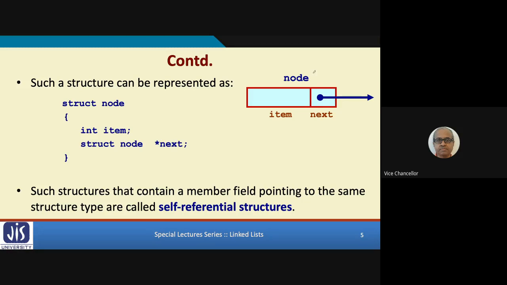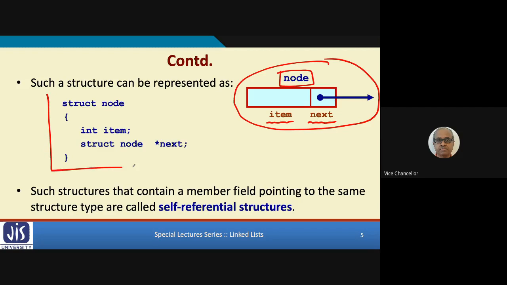Now, if I consider a node like this, which I am showing here, where there is a node which consists of some item and a pointer which I am calling next. In C, I can declare this as a structure. You must have studied structure in C. So a structure is basically several data items which can be grouped together and given a particular name.